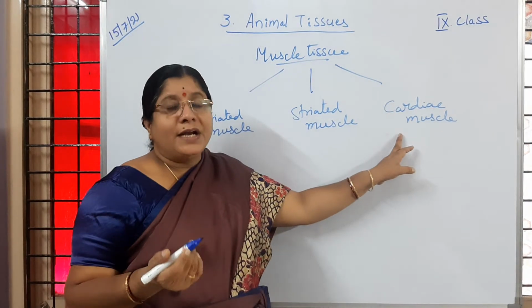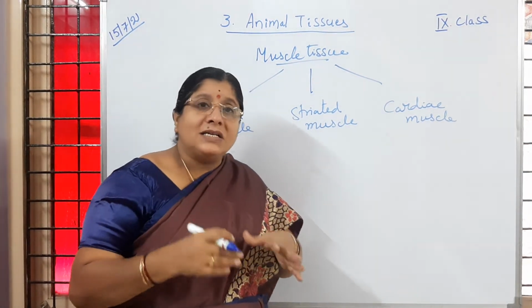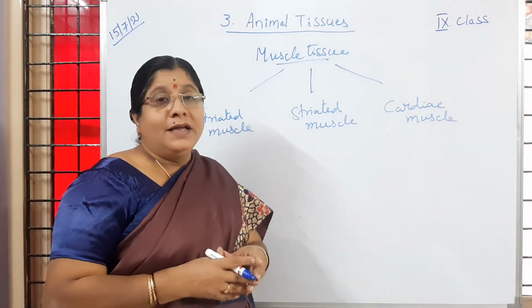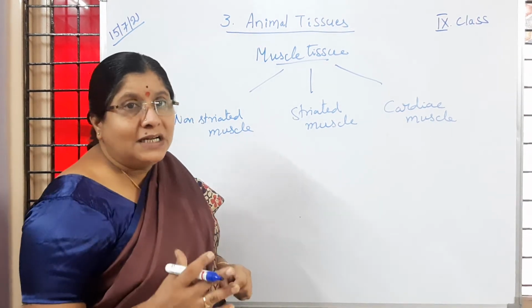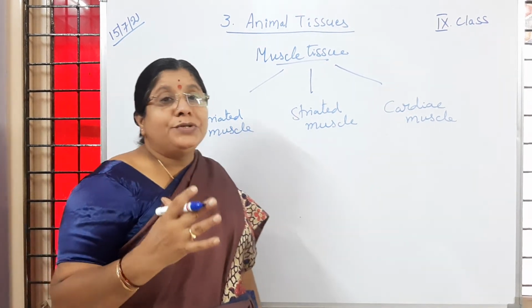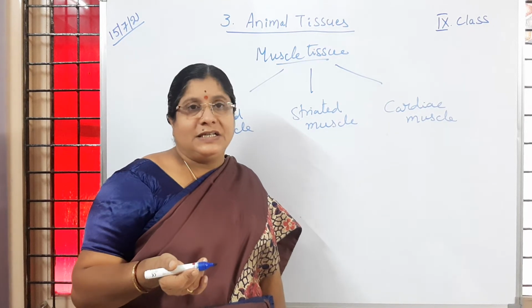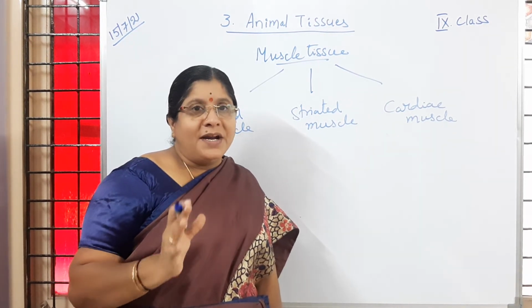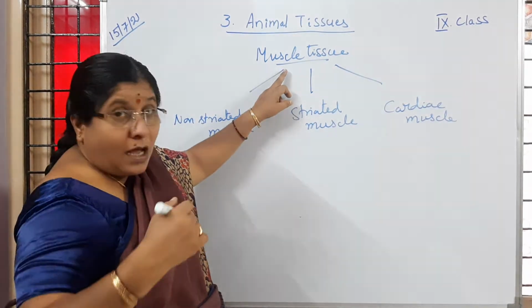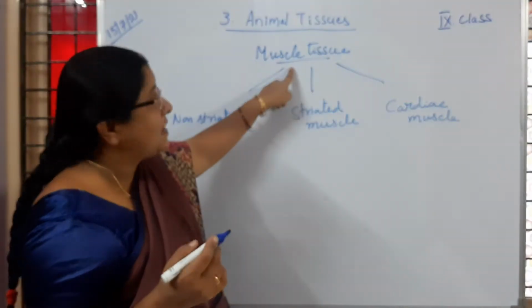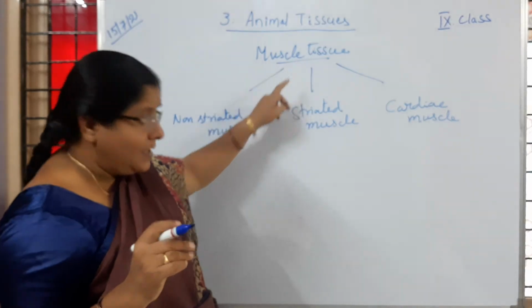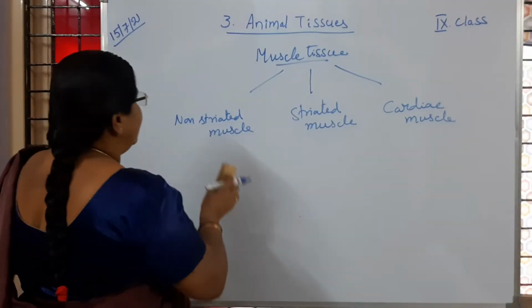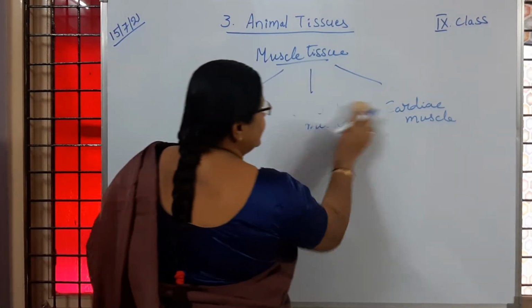What you can understand from that is that different parts of our body have muscle tissue which is going to perform different functions, children. All together, movements only. Movements of our body parts, or of our body, are happening because of muscle tissue only. Is it clear to children? So now let us learn about the different types of tissues in detail.